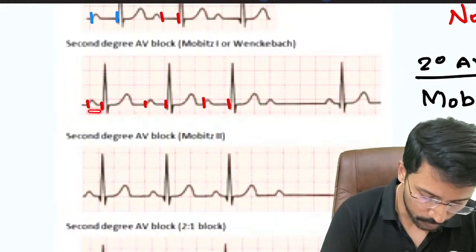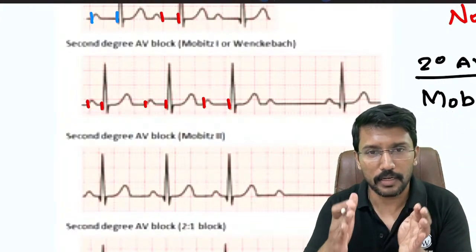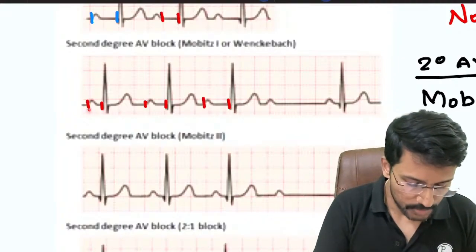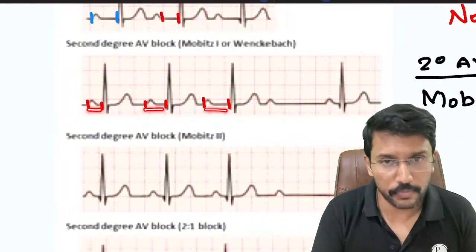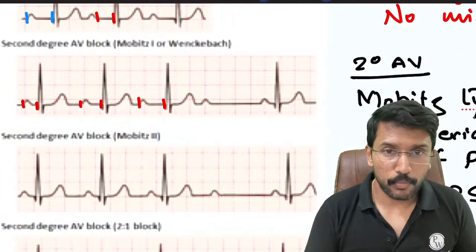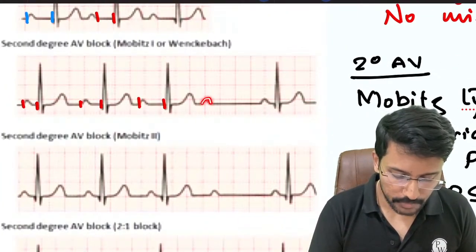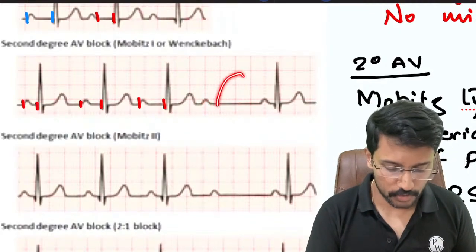So as you trace from one beat to the next beat, you will notice that serially the PR interval is increasing, right? So here it is barely 5 small squares. It becomes 6 small squares. It becomes 7 small squares. So it is increasing till you encounter a point where you will have a P wave, but the QRS goes missing.